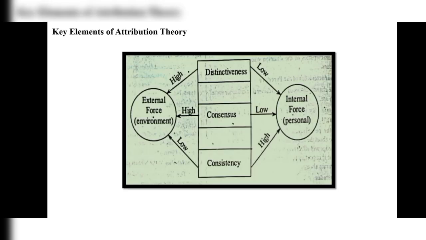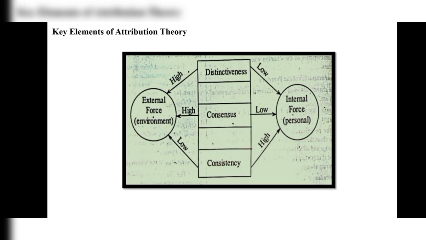Let's see with an example here, a diagram here. Key elements of attribution theory. We have told that attribution theory comes under internal forces and external forces. Internal force is nothing but personal, whereas external force is nothing but from the environment, the total environment. So if the distinctiveness is low, internal force will come.